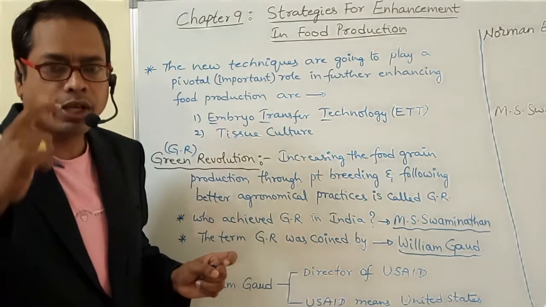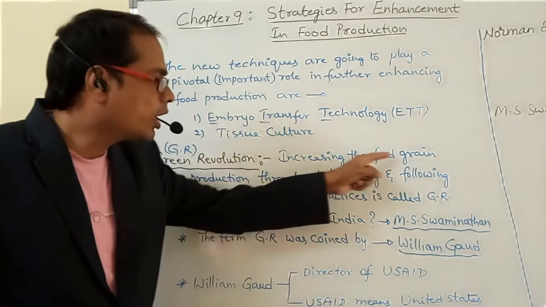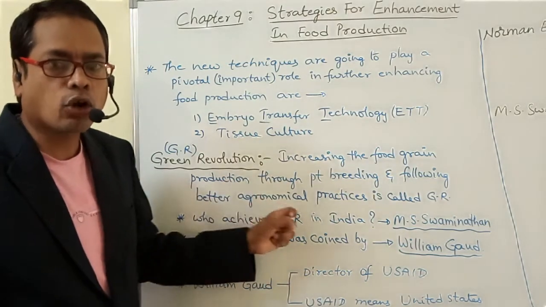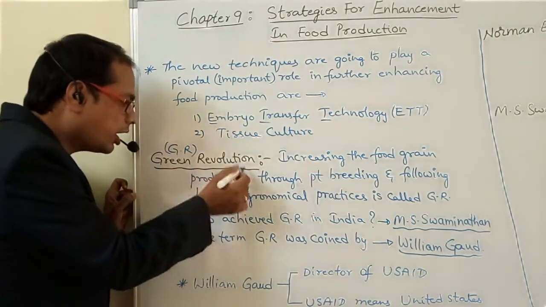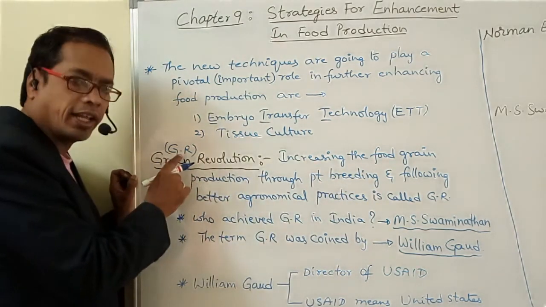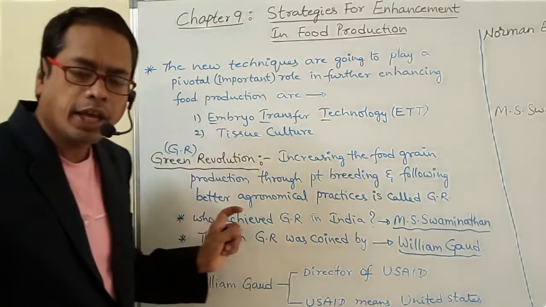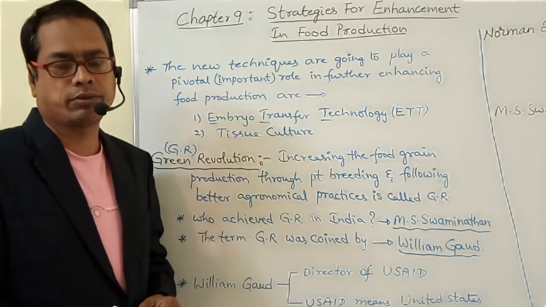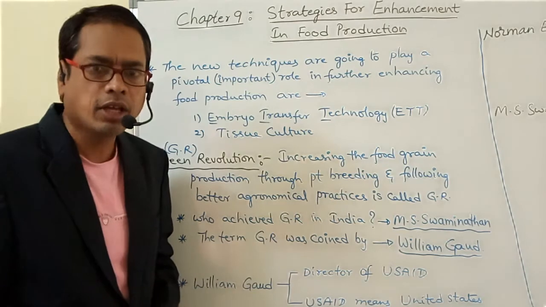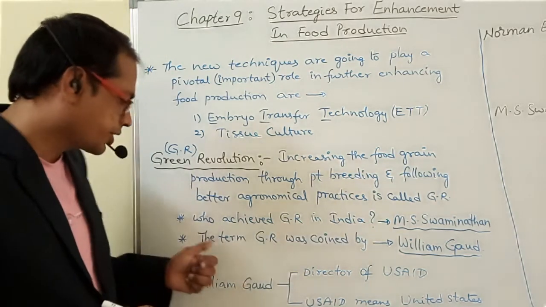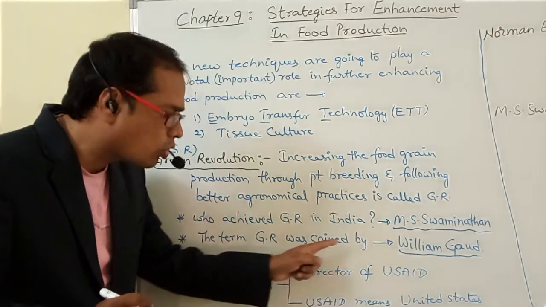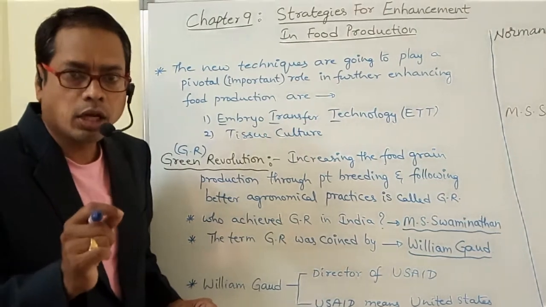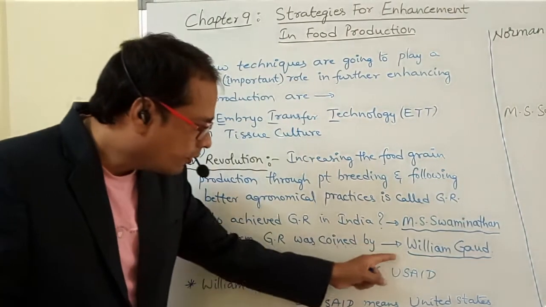So green revolution means which one is increased? Food grain production is increased through plant breeding and by following better agronomical practices, and this is called green revolution. Shortly I am writing it as GR. Who achieved green revolution in India? That is MS Swaminathan. Next, the term green revolution was coined by William Gould.